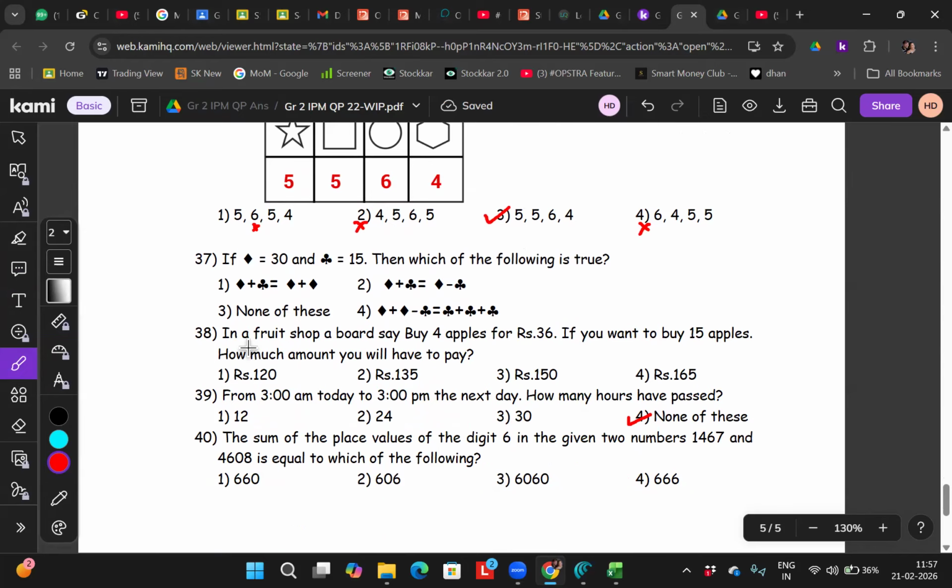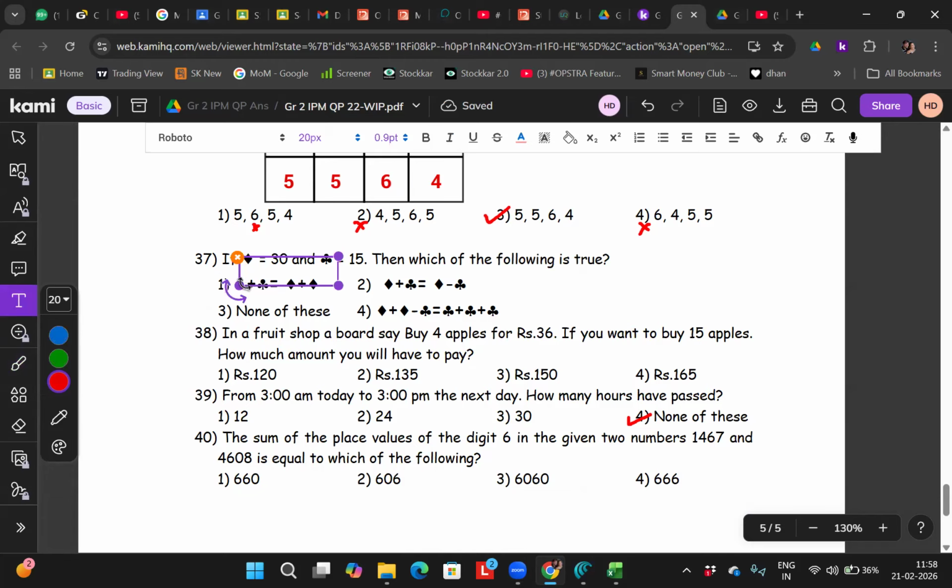Now, diamond is equal to 30 and flower is equal to 15. Then which of the following is true? Very nice. First one, can it be done? No, right? Because both values are not equal, right? So first is definitely not the answer, correct? But if you add them, what will become? It will become 45 and this will become 60, correct?